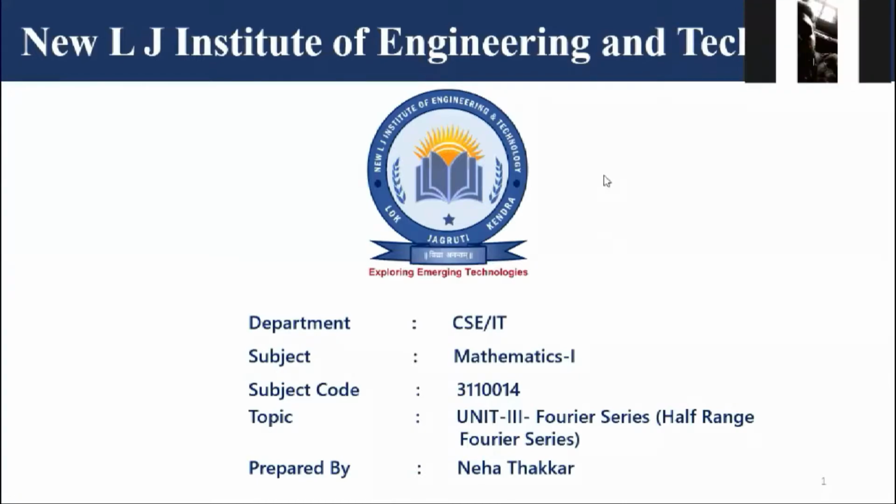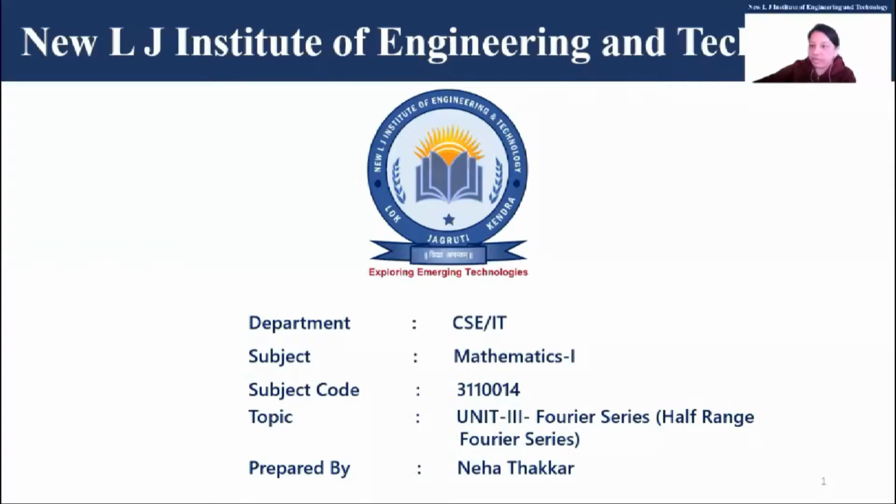Devendra: Ma'am, in odd and even, one of the terms is zero, so we have to do less work. Yeah, because if the function is even, some coefficients are supposed to be zero. So which term will be there if it is an even function? bn will be zero. And if it is odd, then a0 and an will be zero.